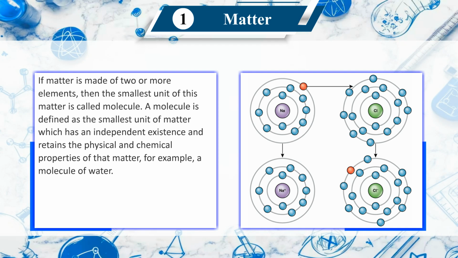If matter is made up of two or more elements, then the smallest unit of this matter is called a molecule. A molecule is defined as the smallest unit of matter which has an independent existence and retains the physical and chemical properties of that matter. For example, a molecule of water.